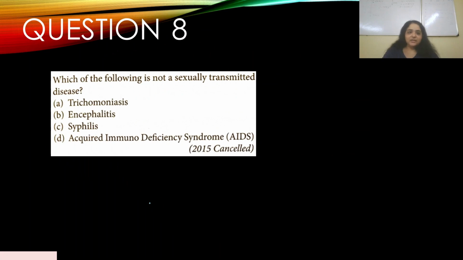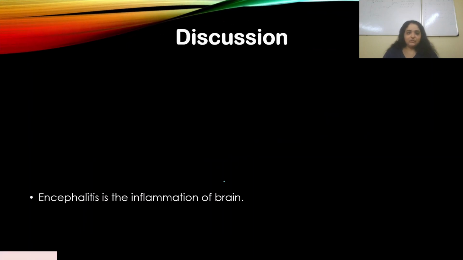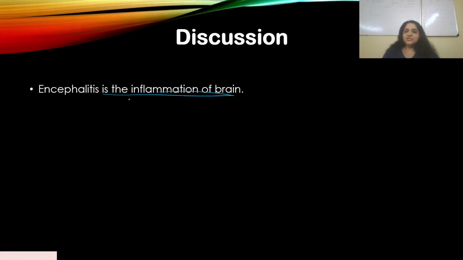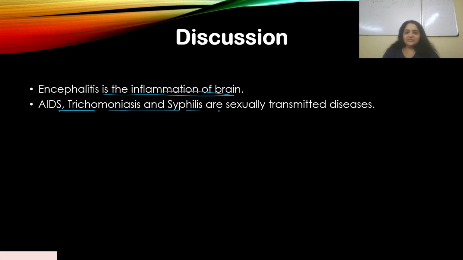So question number 8. Which of the following is not a sexually transmitted disease? This appeared in 2015 as a cancelled exam. A. Trichomoniasis, B. Encephalitis, C. Syphilis, and D. AIDS. So the one that is not an STD is encephalitis. So answer is B. Encephalitis is actually the inflammation of the brain. It is not an STD. The remaining were all STDs: AIDS, trichomoniasis, and syphilis.